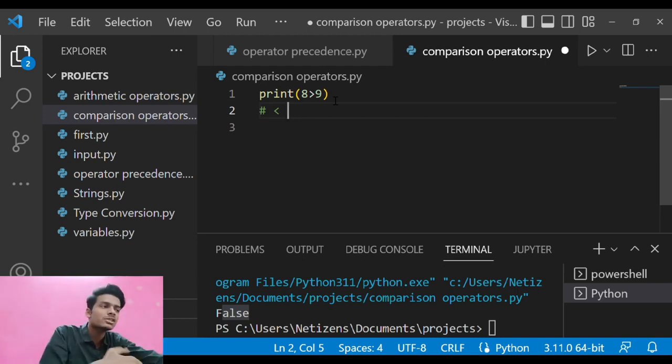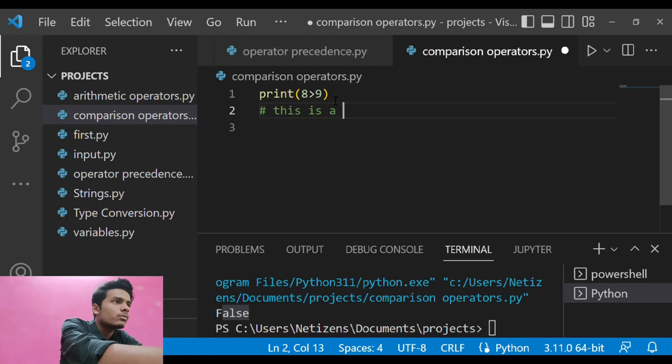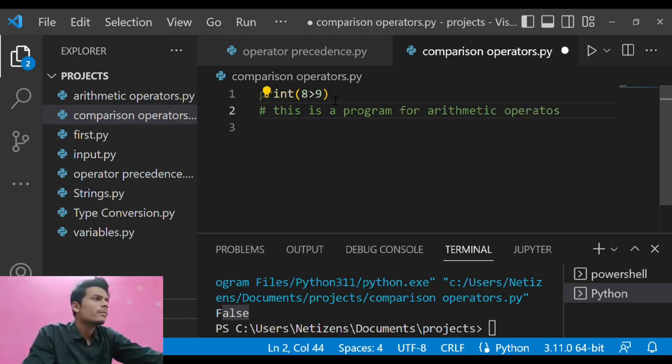So if you want to type any notes here, like this program is for arithmetic operators, you can directly see that this is the comment here.